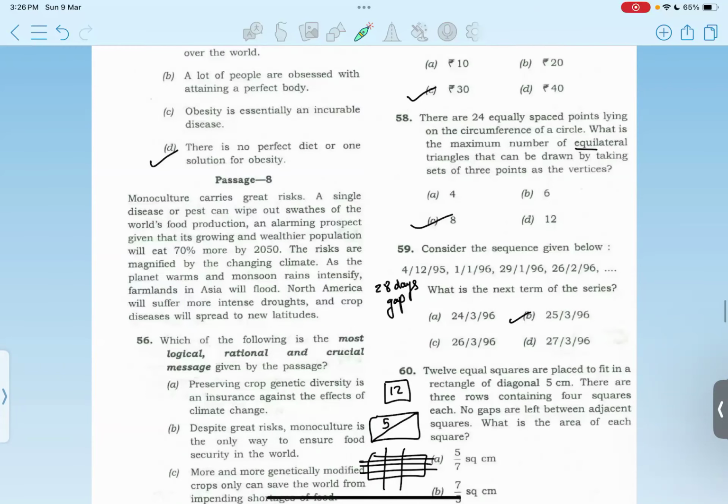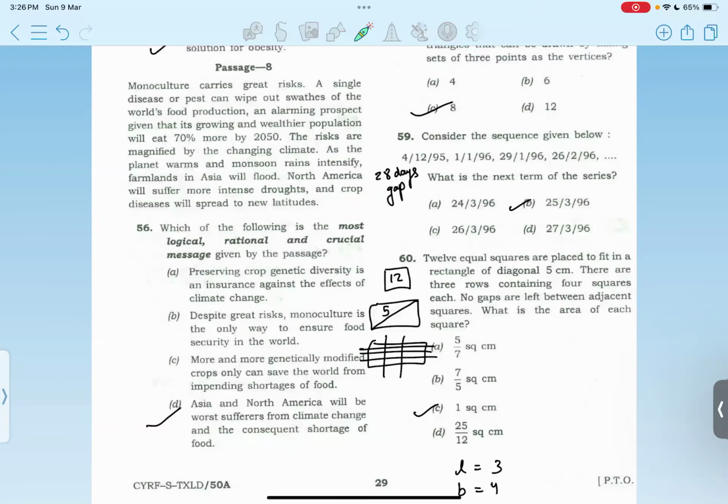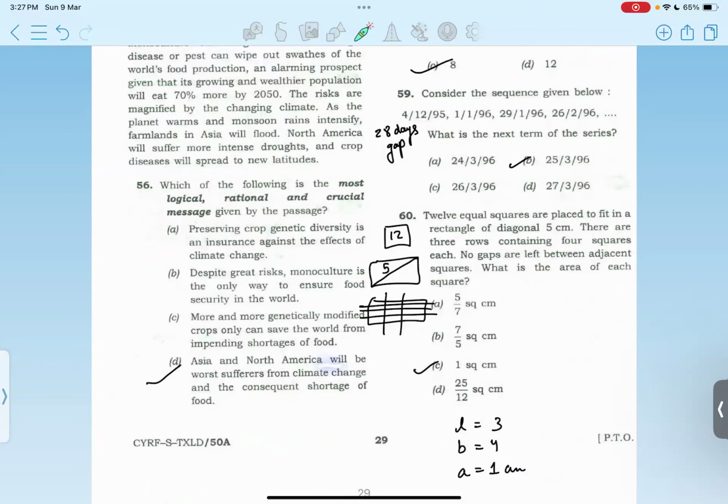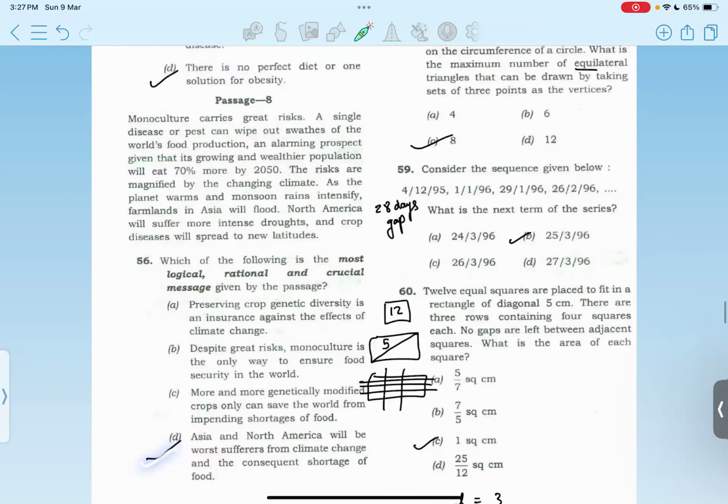Then again, the crucial message from the passage: Asia and North America will be worse sufferers from climate change and the consequent shortage of food. Option D. Option A. 56.